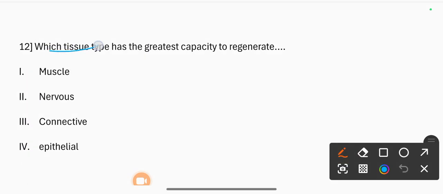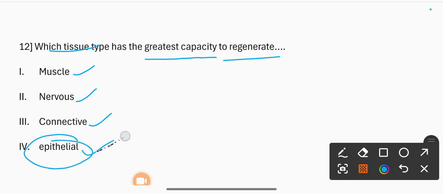12th question, which tissue type has the greatest capacity to regenerate? 1. Muscle, 2. Nervous, 3. Connective, 4. Epithelial. The answer is epithelial tissue. In small wounds like injuries, the epithelium tissue often heals with normal tissue. It is very helpful in regeneration.